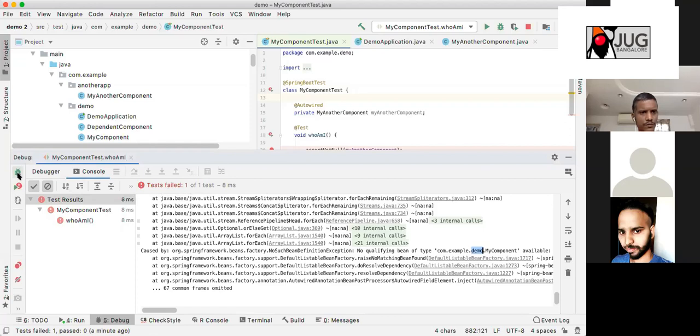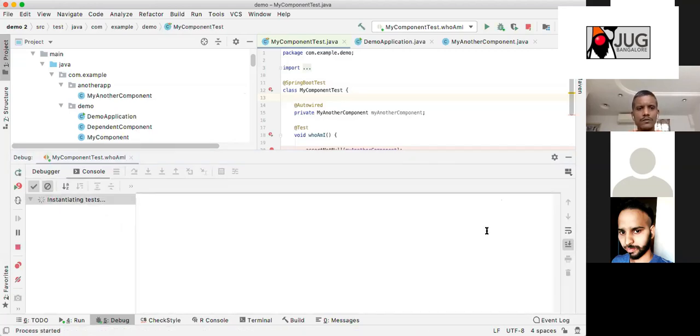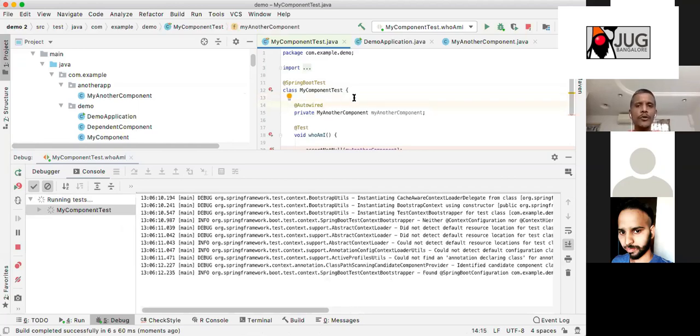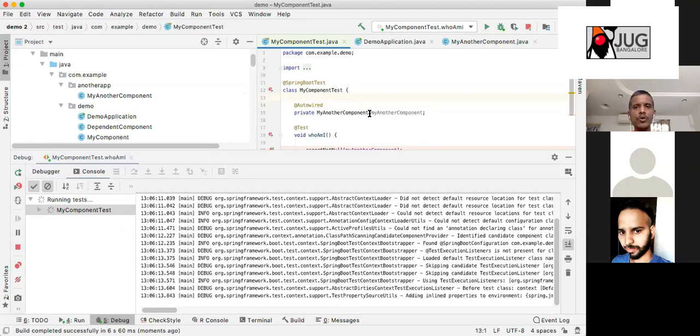So you have to give both the packages now, because you are explicitly saying go to another package. So you have to give both package names now, or else you can move the demo application to the base. Okay. Let us see what this is doing now. Earlier it complained that I was not able to load my component, but let us see whether it is able to load my another component now.